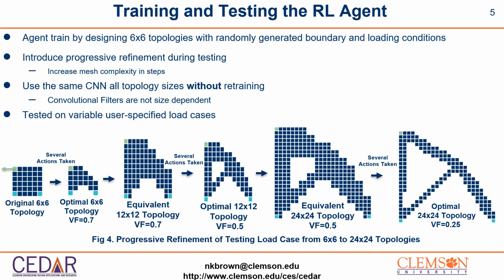Now that we have successfully defined the four components of the Markov decision process, the next step is to train and test the agent on designing topologies. The agent was trained by designing 6x6 topologies with randomly generated boundary and loading conditions. To improve the topology complexity and design practicality, we introduced progressive refinement during the testing phase. This allows us to sequentially increase the topology detail. The design process, which is shown in Figure 4, shows the agent starts by designing at the 6x6 topology size until an intermediate user-specified volume fraction is met.